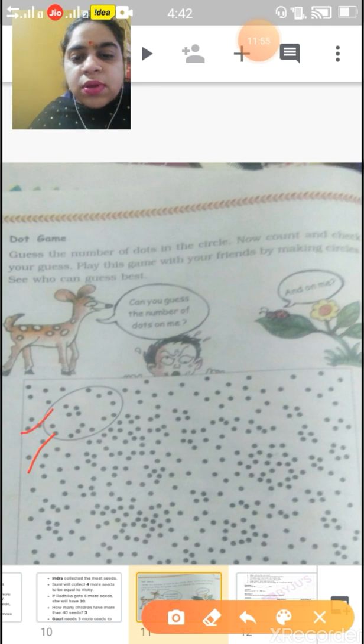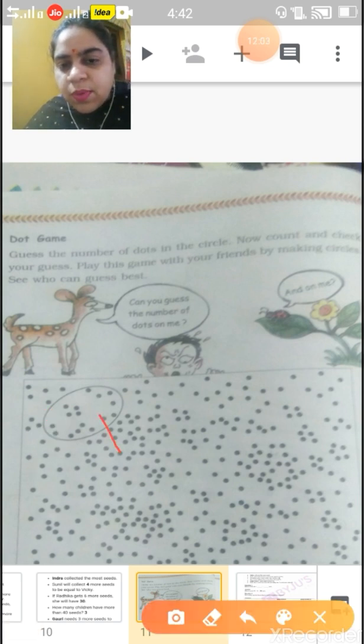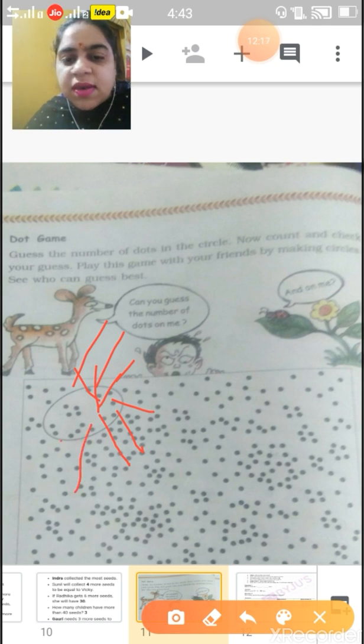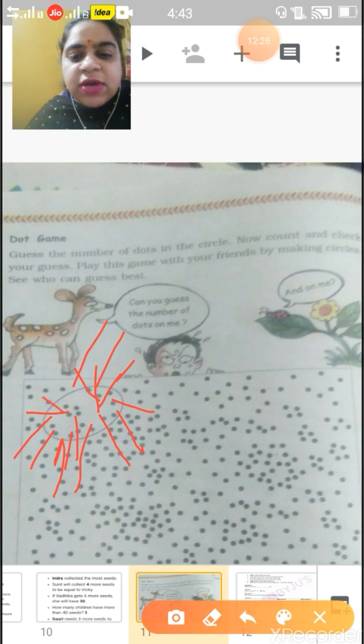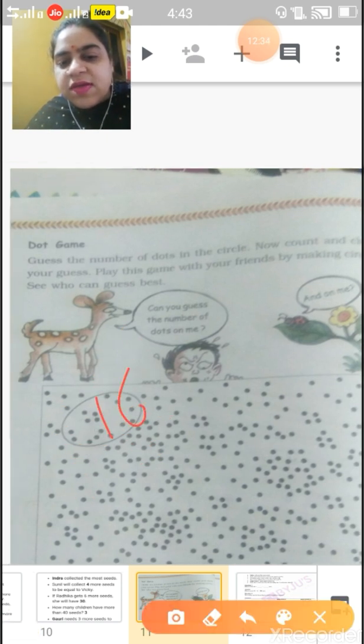1, 2, 1, 2, 3, 4, 5, 6, 7, 8, 9, 10, 11, 12, 13, 14, 15, 16. So here it is 16 dots. How many dots? 16.